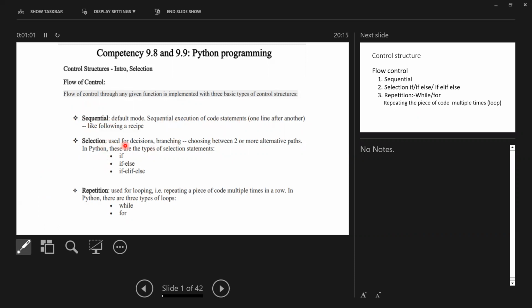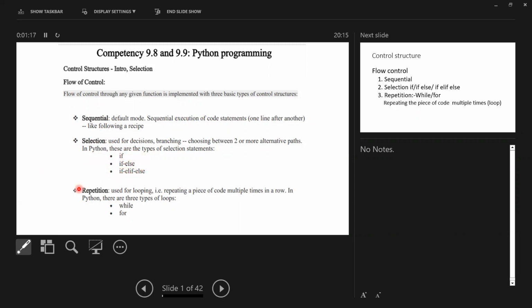Then the selection structure, we use two options, whether true or false. So when we are using the selection structure, we use two options. That means true or false. If, else, if are there.